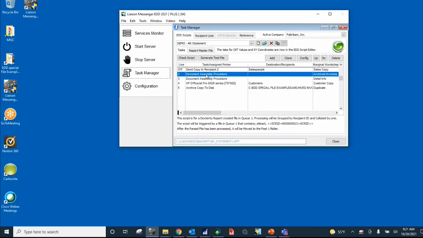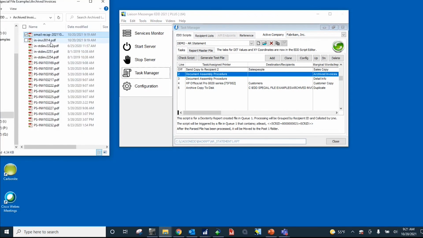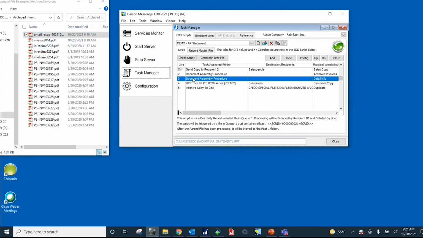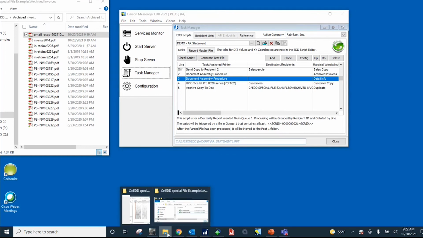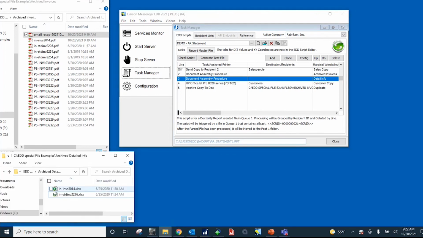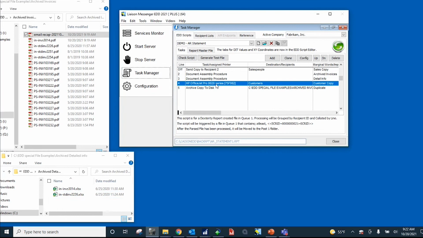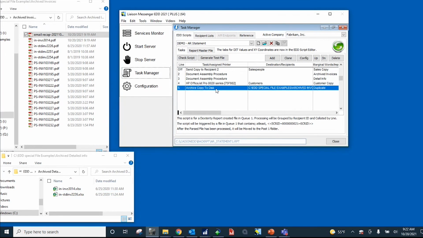So what we're doing is we're grabbing all of the invoice numbers that are listed on the statement. We're grabbing that through the web service, using that data to go into that folder and look for archived copies of those invoices and merging them into one PDF. On line number 3, we're grabbing detailed information just like we did on the invoice before. If there's detailed information in the folder, we're grabbing it from here. Then we're sending it to the customer, so Donna and myself will get that copy. And then I'm also archiving this to a folder if you choose to do that. Typically, you don't archive statements because they change every day, but you could be archiving your invoices with supporting documentation.